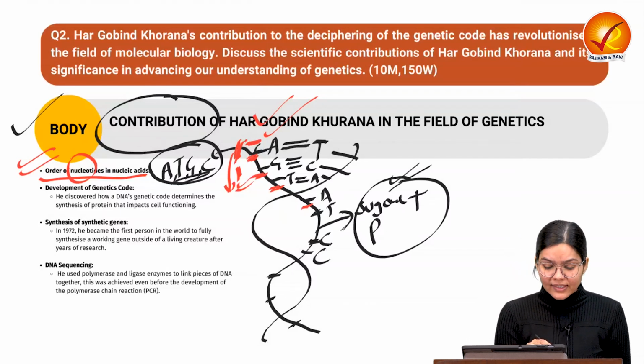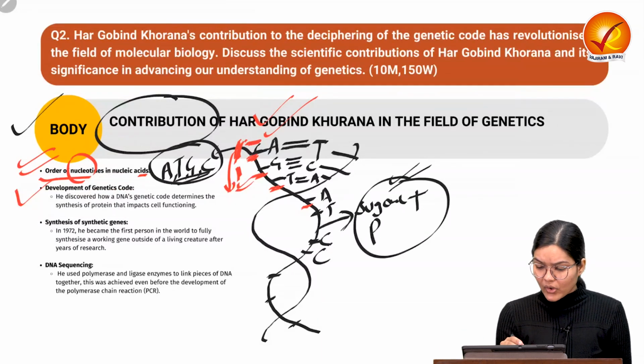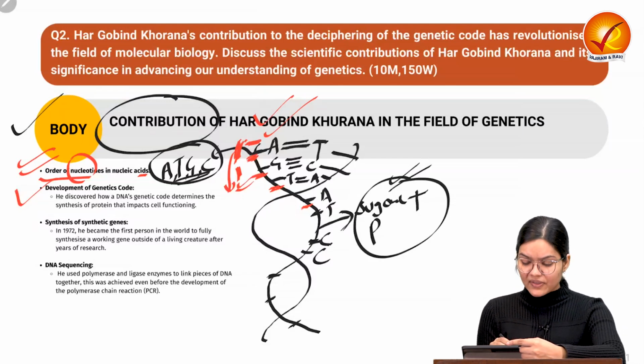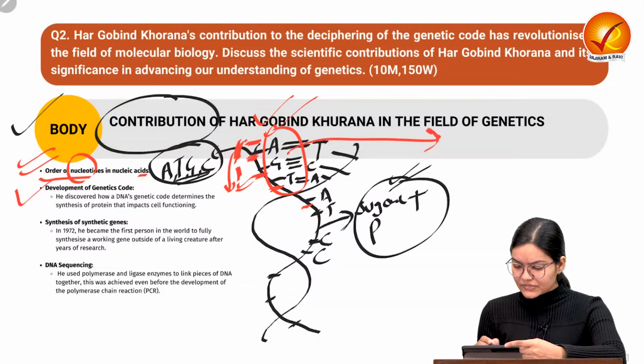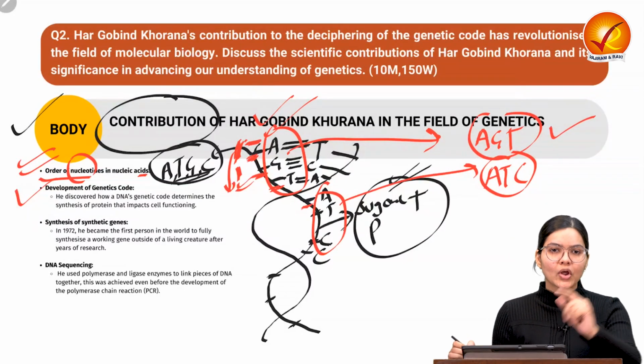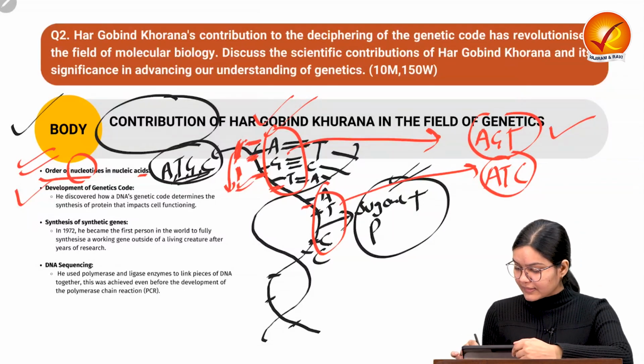Also try to understand the second important contribution by him, which was the development of genetic codes. Let us try to understand what genetic codes are. We have understood what nucleotides are. Now if we see any three in sequence, like AGT, and then after it we may have ATC, in continuation, this is nothing but a triplet codon, or one code. Every 3 nucleotides make one code.